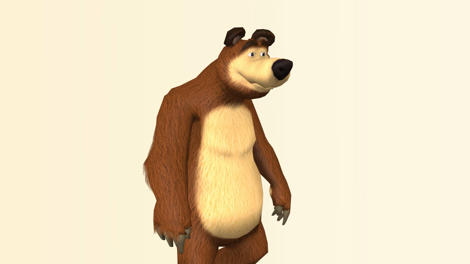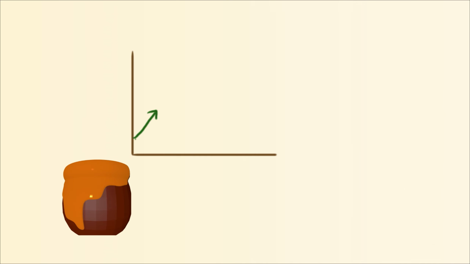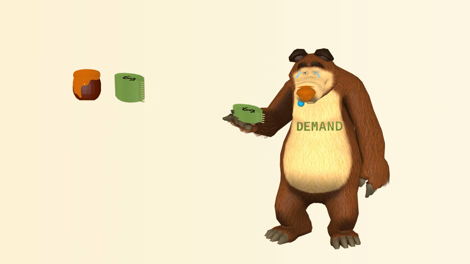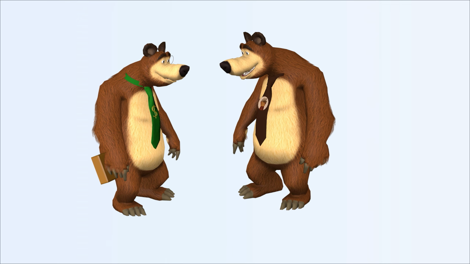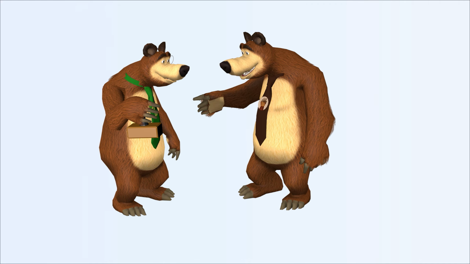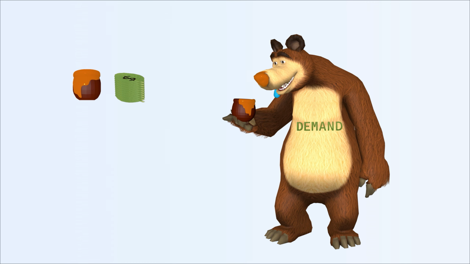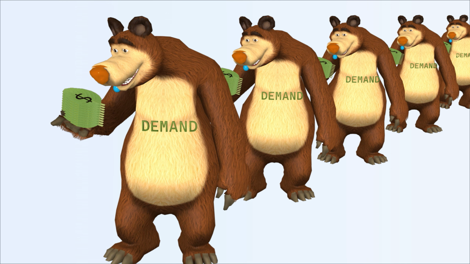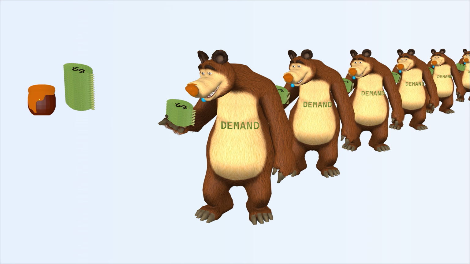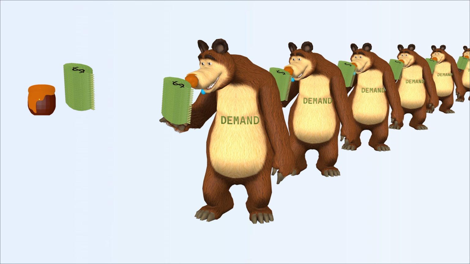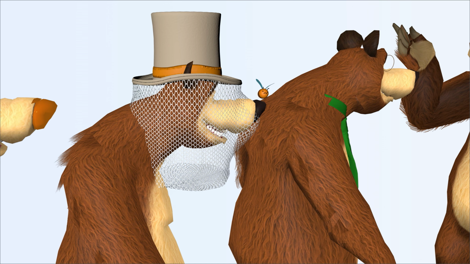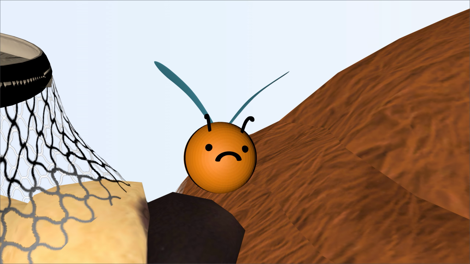Now imagine things get ridiculous. Honey prices rise quickly. The bear government panics. Print more money! Say less! They print more leaves so bears can afford honey. Bears buy even more honey. Prices rise again. The government prints even more leaves. Prices rise again. More leaves, higher prices. What? At this point, even the bees look concerned. More honey? More money? Still not an easy life.